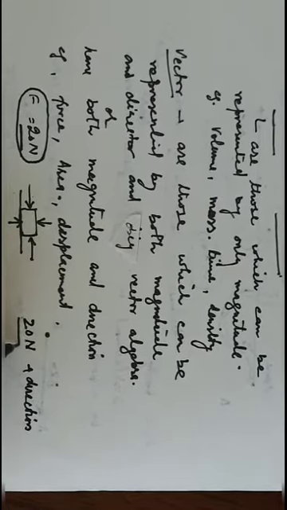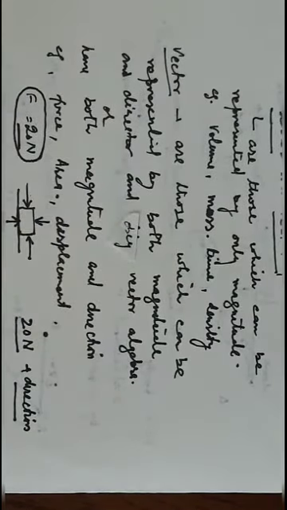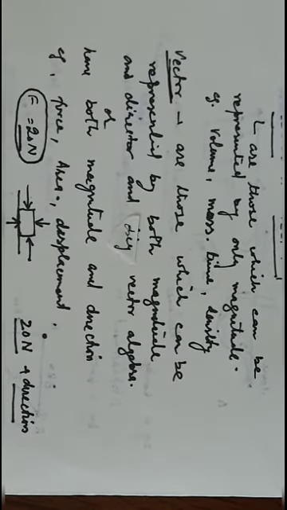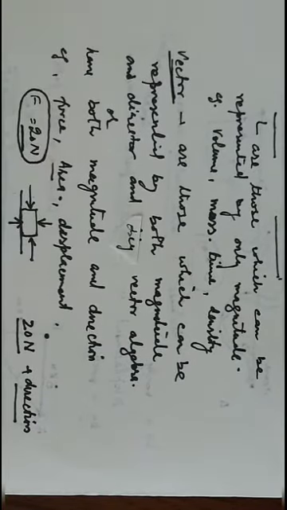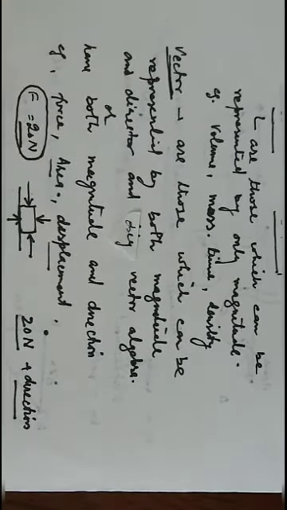So those quantities which require both magnitude and direction are known as vector physical quantities. Similarly, area is also a vector quantity, and even displacement is also a vector quantity.